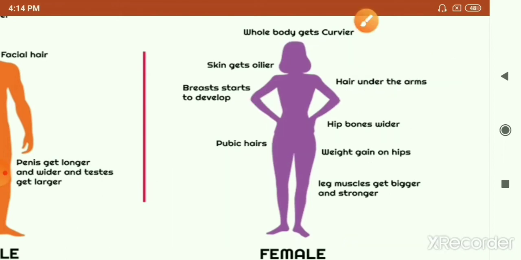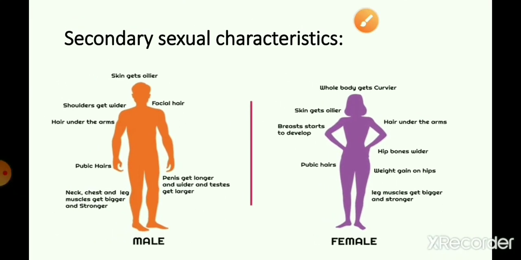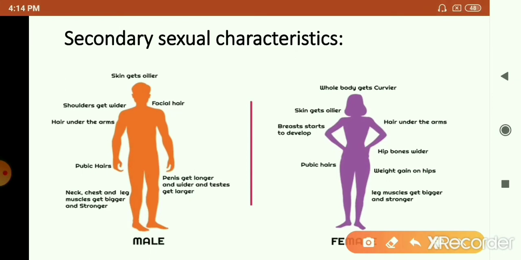So once the individual has reached puberty, these are the changes that occur. I said there are some changes which are common and some which differentiate the male from the female, and they are what are called secondary sexual characters.